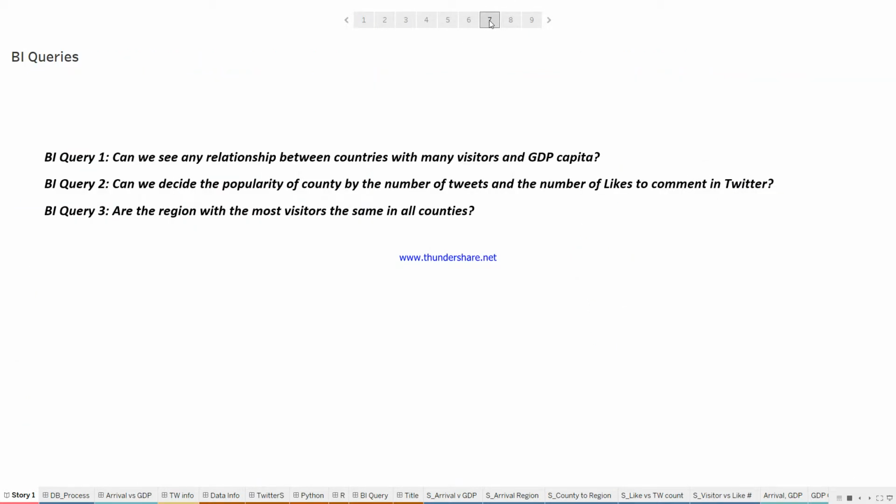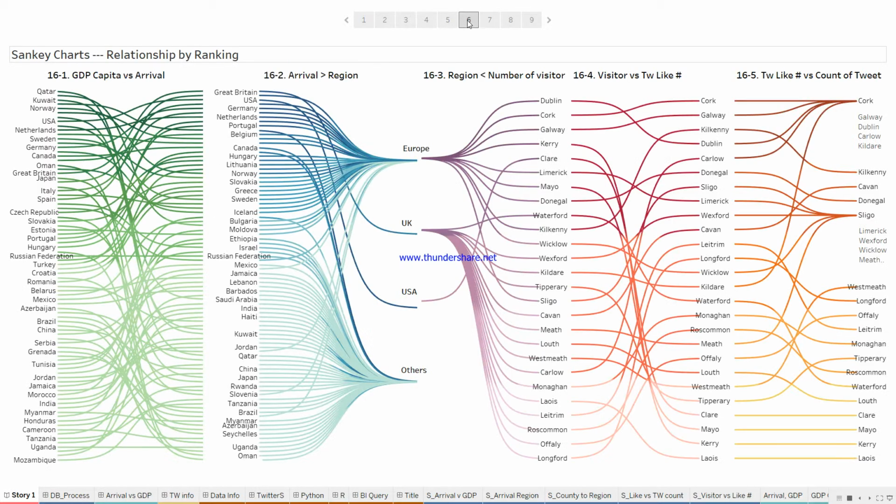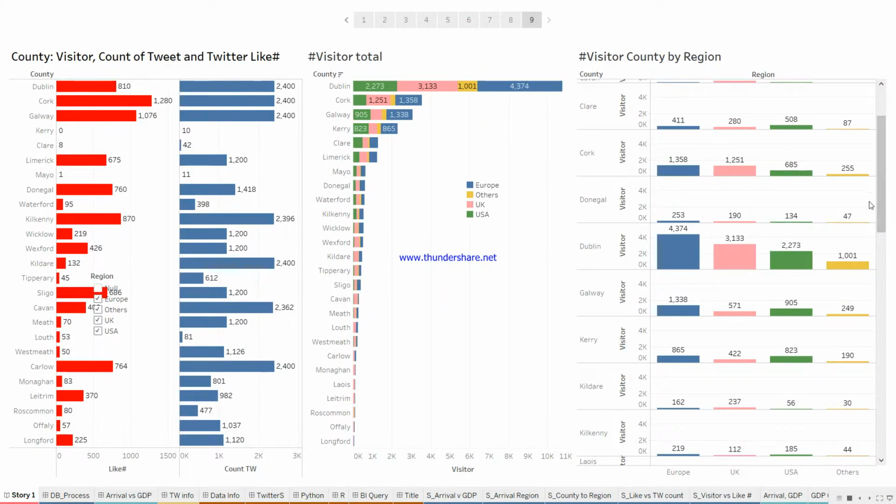Query 3: is the region that most visited the same in all counties? If we look here, Dublin has most visitors from Europe. Cork has most visitors from Europe. Clare has most visitors from the USA. Obviously not the same. So if we go here, there are more details.